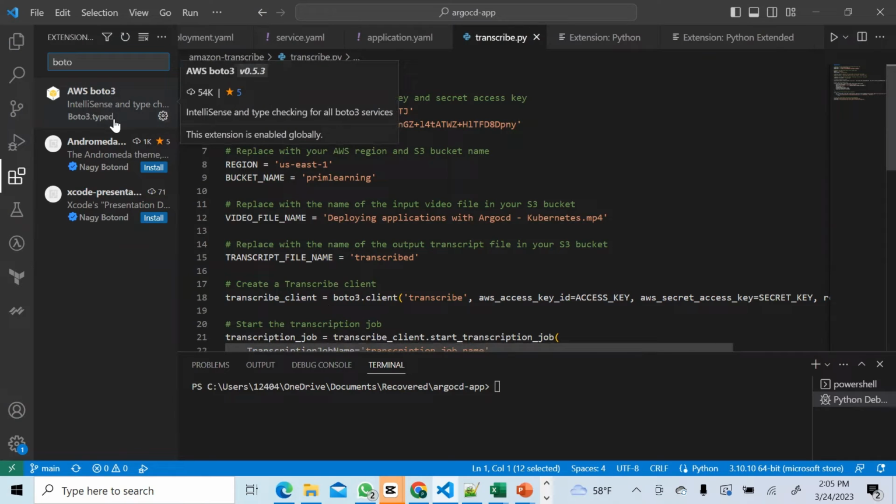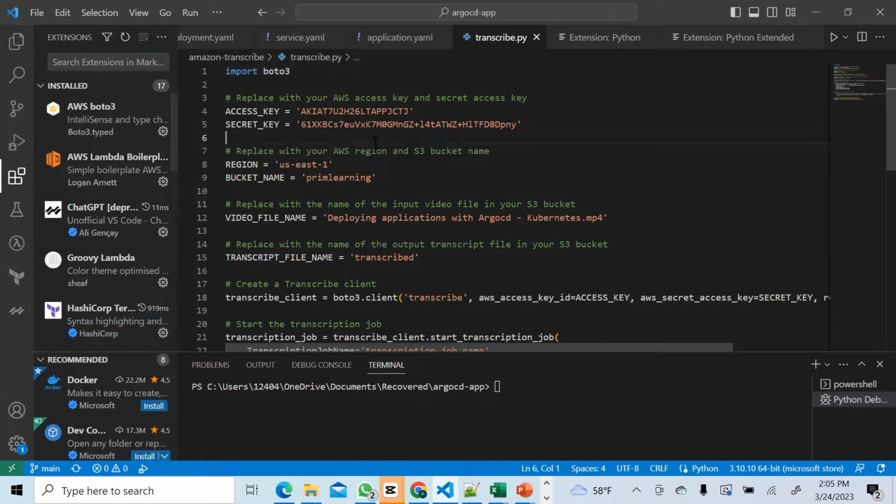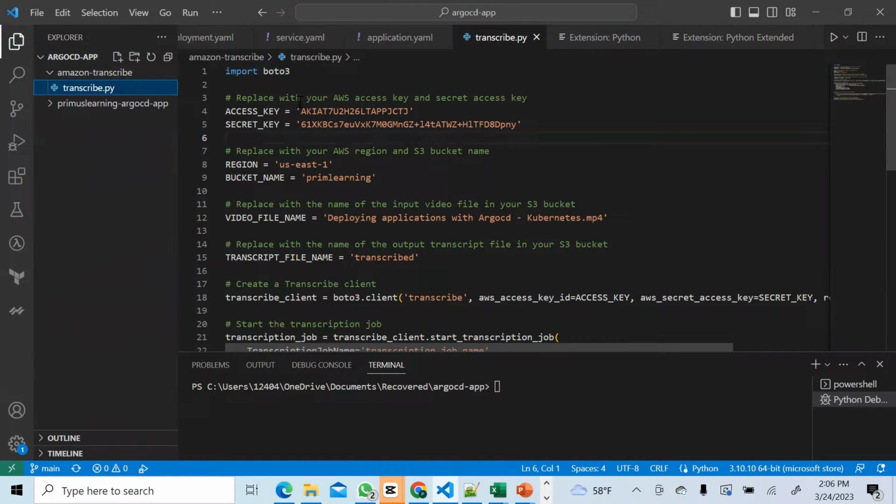Sorry. Install this Boto3. So once you have installed those two things, you are ready to go, right? You are ready to run. So I am importing Boto3. This is the AWS SDK for Python. Boto3 does magic for most of the workloads, right? So this is what I'm using.